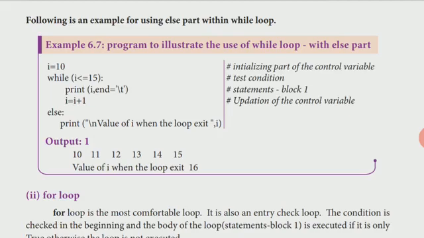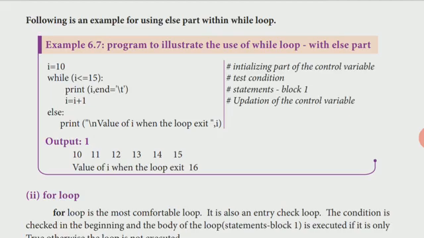So the else prints the value of I when the loop exits. Here we want to print the value of I at the end of the loop. See, the same will be executed, but in this type they gave an else block.